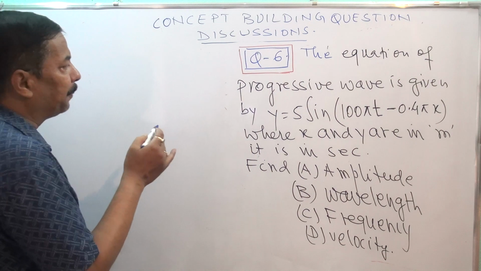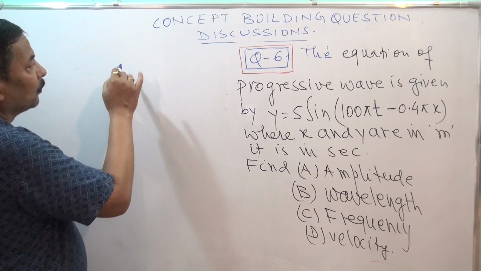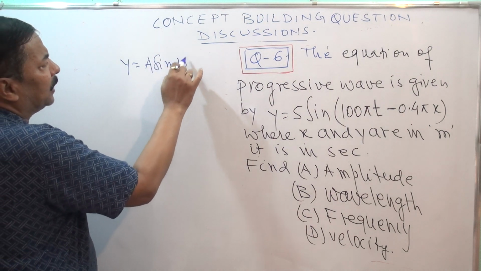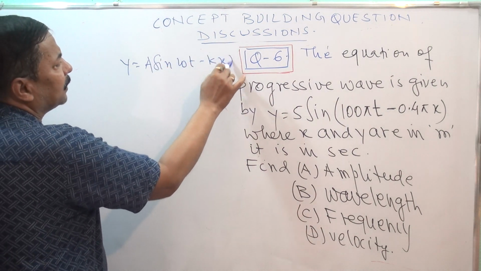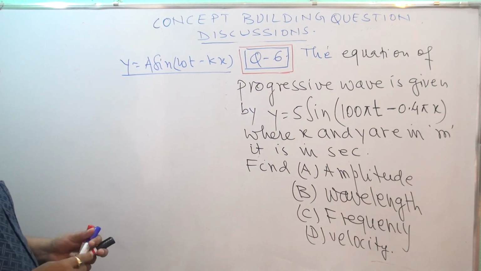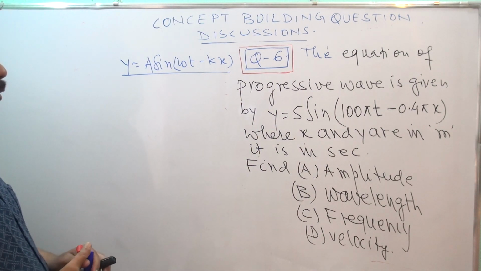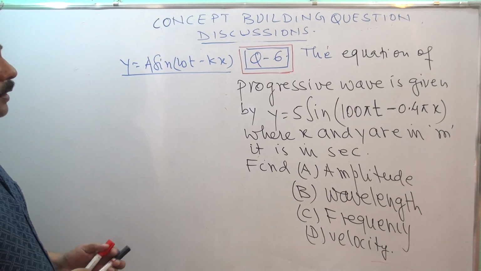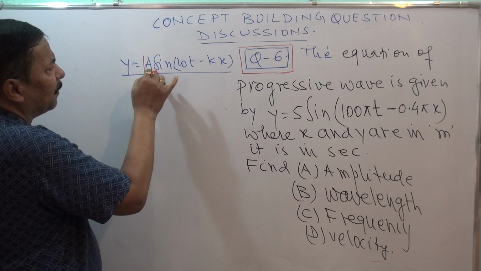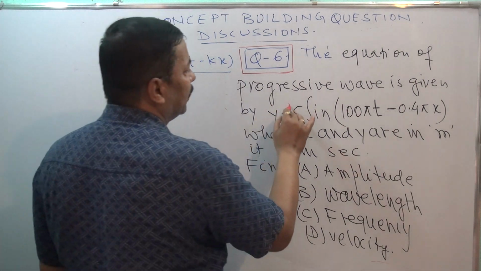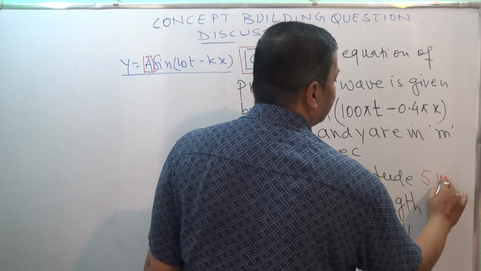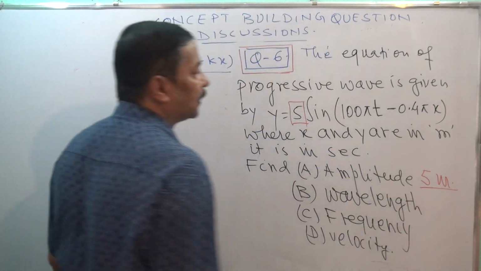So if we compare it with y is equal to a sine (omega t minus kx), then at the place of a, you are getting 5. So amplitude is 5 meter. This is the first answer.